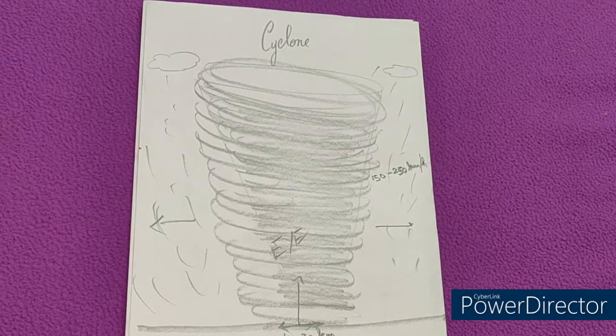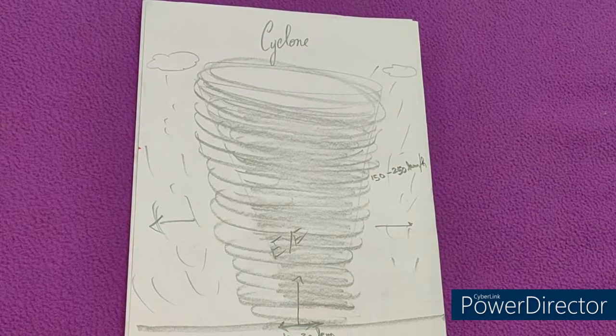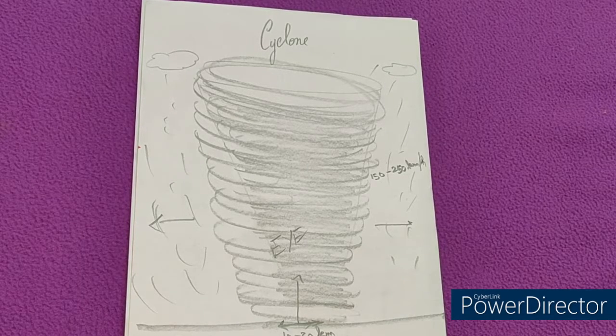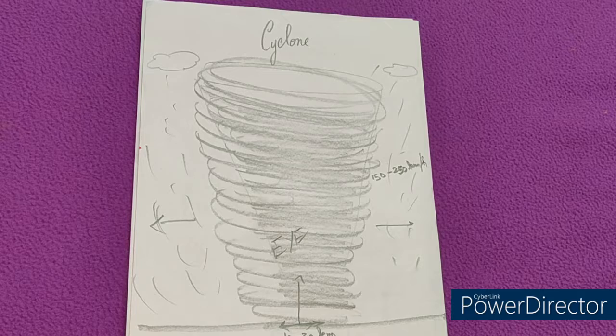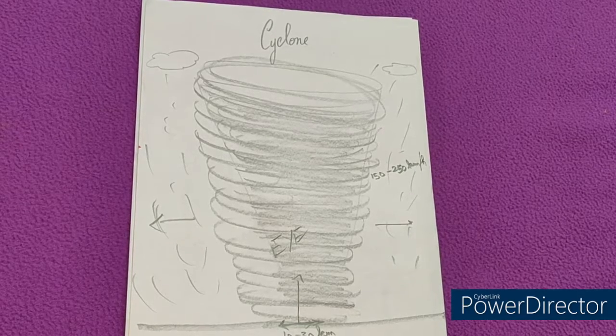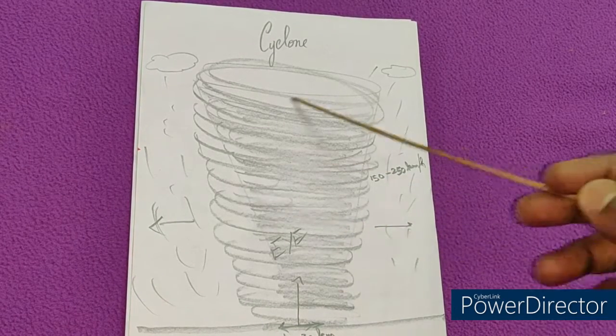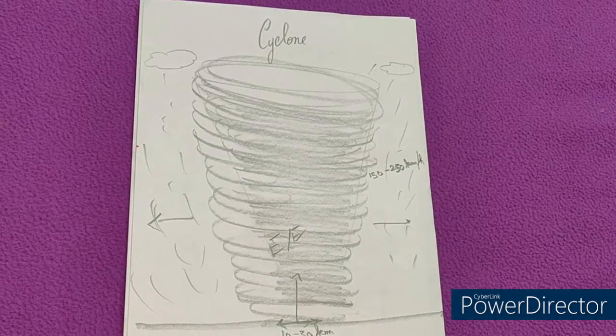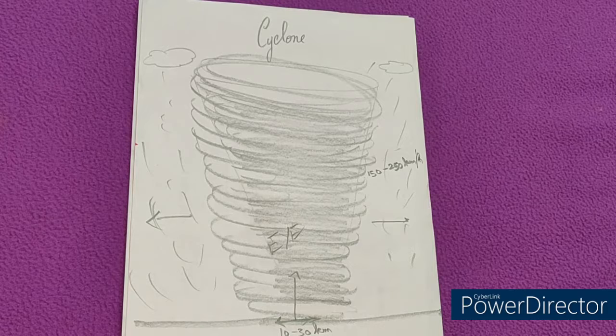And finally, one last word I just want to say, with that let me finish today's session. The word cyclone is derived from the Greek word cyclos, which means coil of a snake. Since the cyclone looks like a snake, it is known as cyclos, meaning coils of a snake.